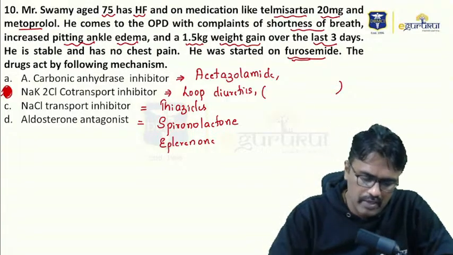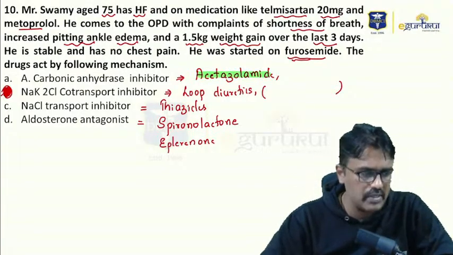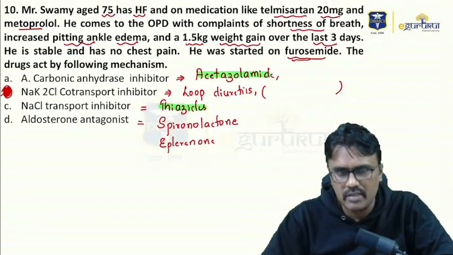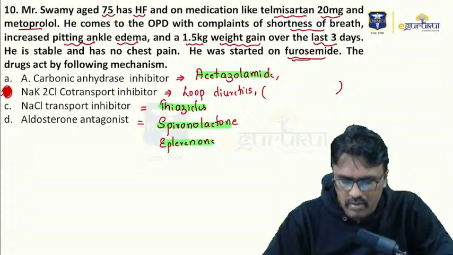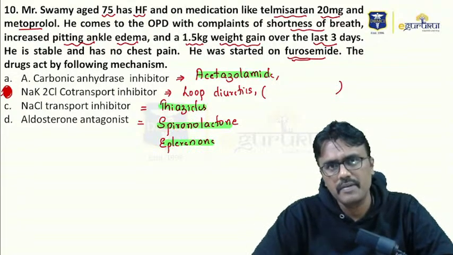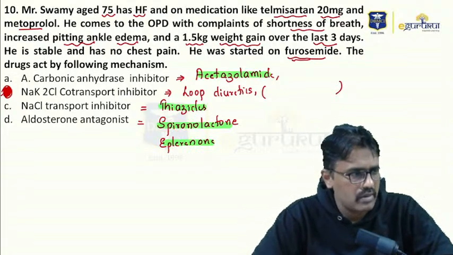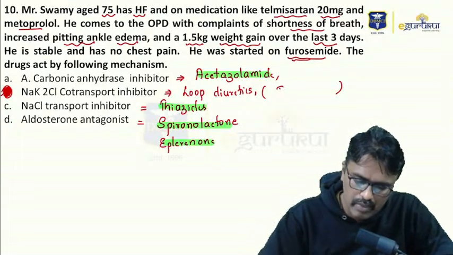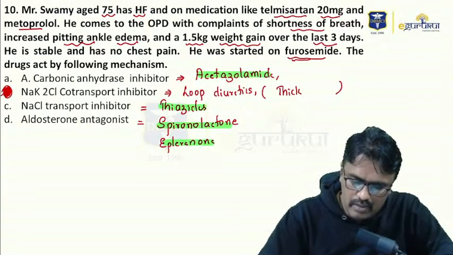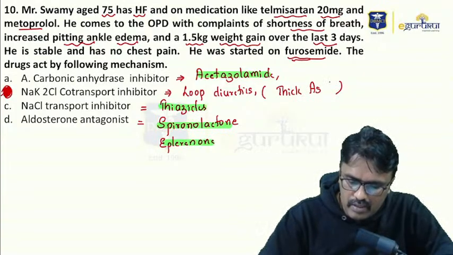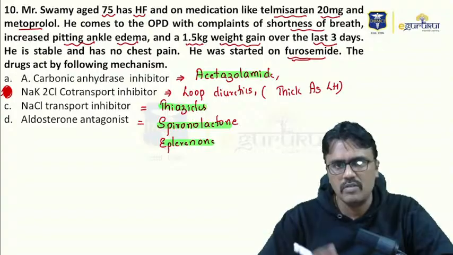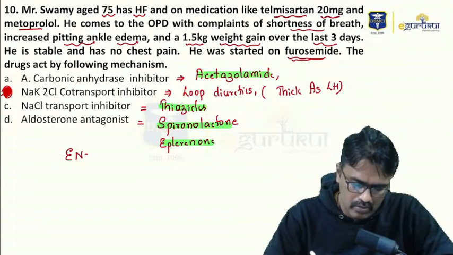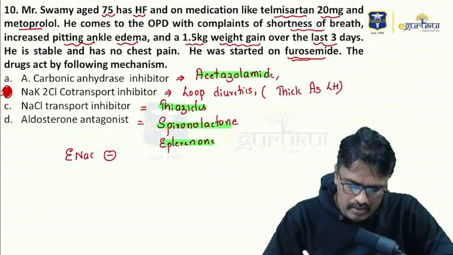The major site of action of acetazolamide is in the PCT. The thiazide is in the early part of the DCT, and spironolactone and eplerenone are mainly on the collecting duct. What about the thick? Loop diuretics, I asked you this question, guys. Its main site of action is the thick ascending loop of Henle.